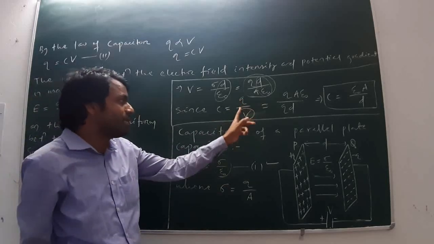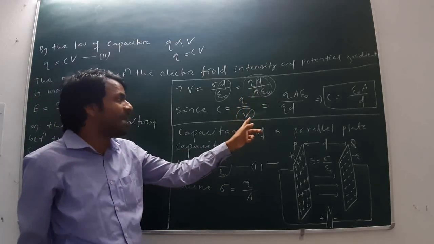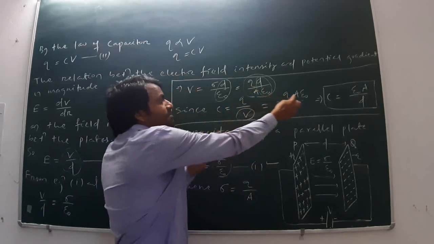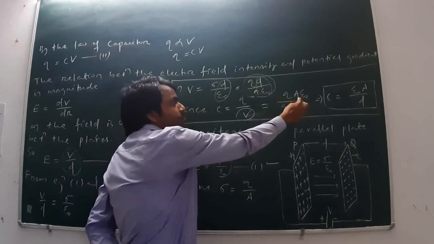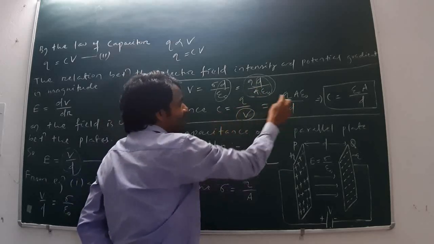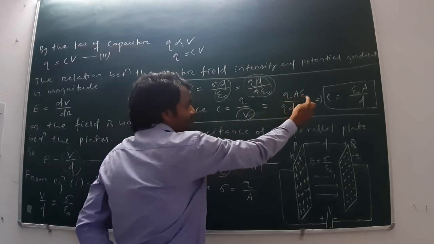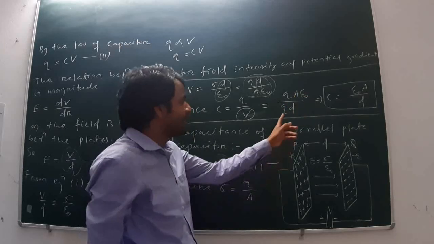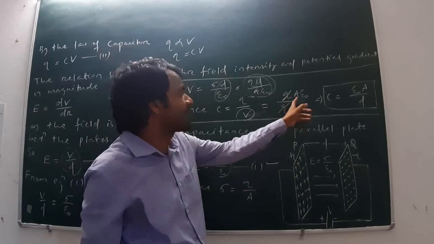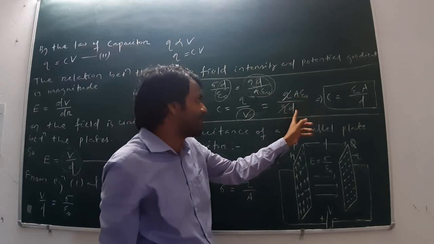So Q divided by Q D by A epsilon naught means Q into A epsilon naught, the denominator becomes the numerator, divided by Q D. So now C is equal to Q A epsilon naught divided by Q D. Here Q cancels out, remaining part A epsilon naught divided by D.